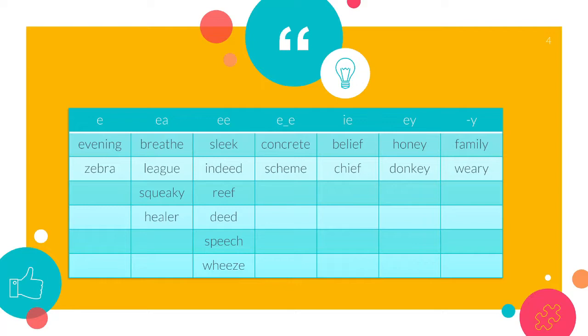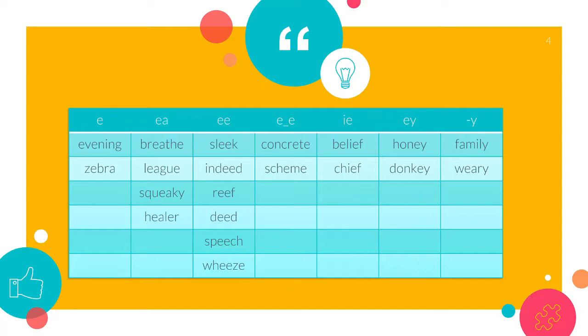In the fourth column, I have E, consonant, final E: concrete and scheme. You can see at the end there are 3 letters: E, consonant, and then final E. Then I have column number 5 with IE. I have the words belief and chief. You can see here the letters I and E are making the long E sound.